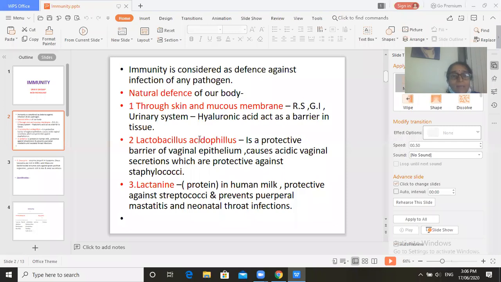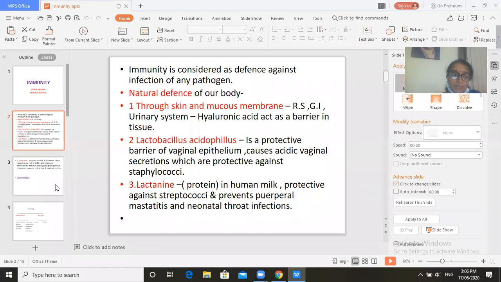Then Lactobacillus acidophilus is present in the vaginal epithelium, which makes the vaginal secretion acidic and is protective against staphylococci. Third is lactanin, the protein present in human milk, protective against streptococci and prevents puerperal mastitis and neonatal throat infections.